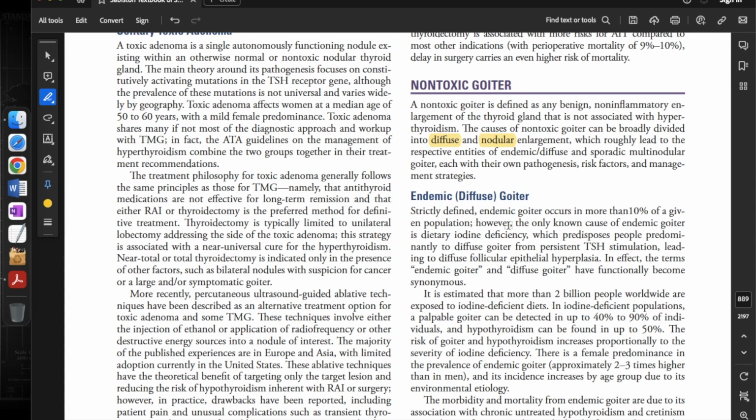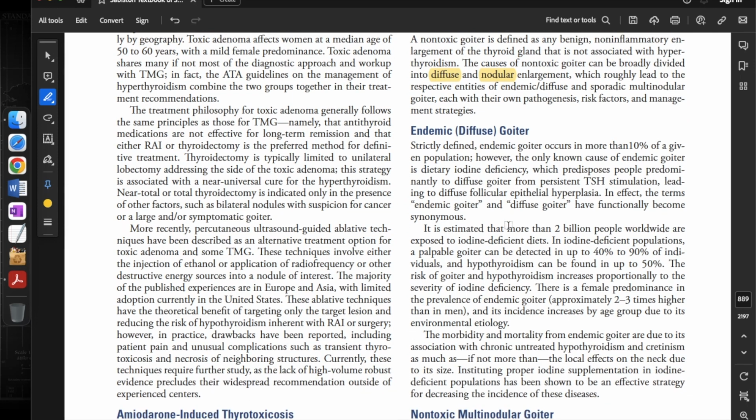Let's start with endemic or diffuse goiter. Strictly defined, endemic goiter occurs in more than 10% of a given population. However, the only known cause of endemic goiter is dietary iodine deficiency, which predisposes people predominantly to diffuse goiter from persistent TSH stimulation, leading to a diffuse follicular epithelial hyperplasia. In effect, the terms endemic goiter and diffuse goiter have functionally become synonymous.